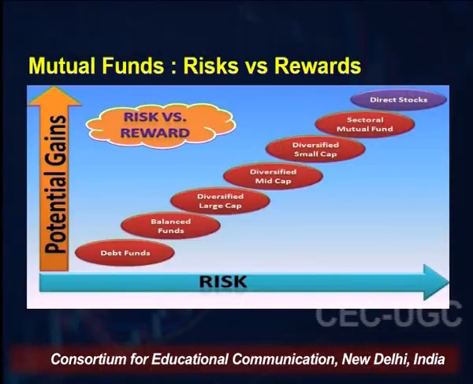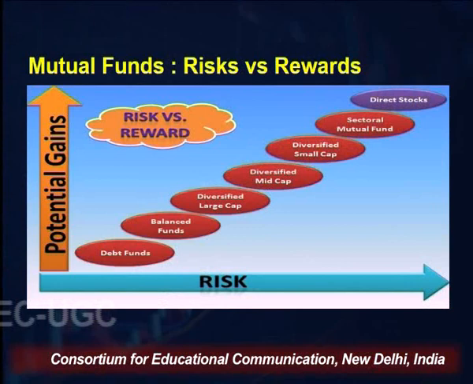So now I've made a graph. What I'm trying to show is that there is a relationship between risk and return, right? As the investor is ready to take more and more risk, the potential return will be higher and higher. Like, for example, if you invest in debt funds, we have discussed at length about this in this lecture and the previous lecture.